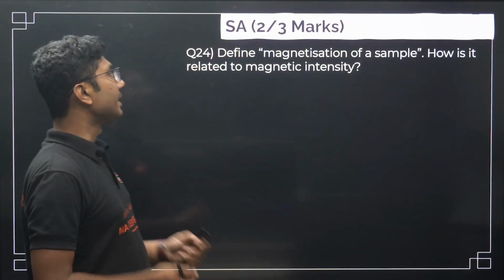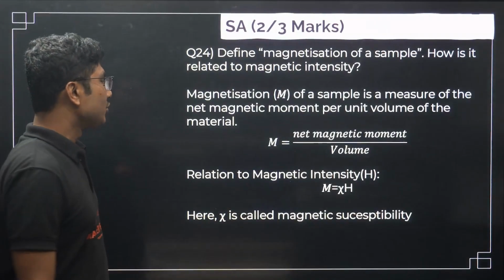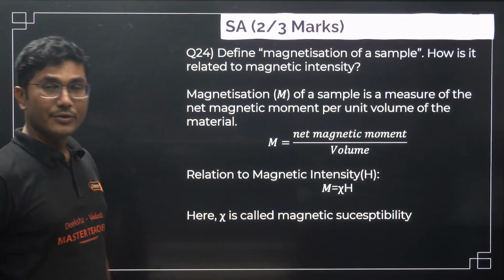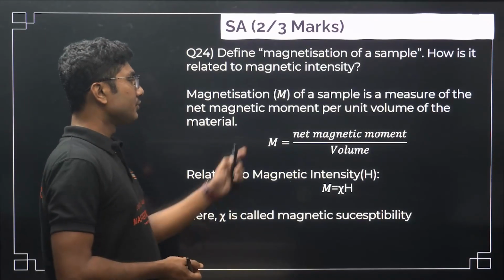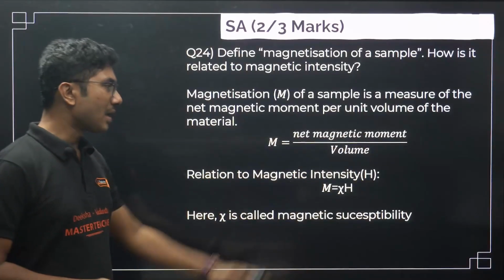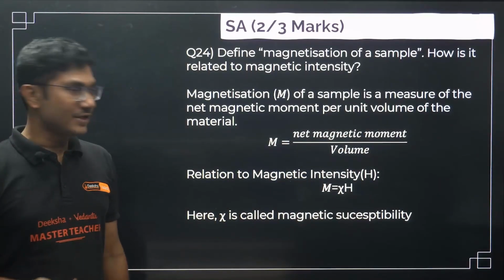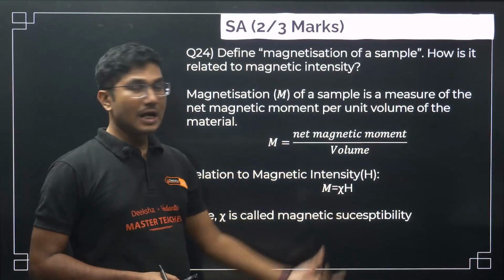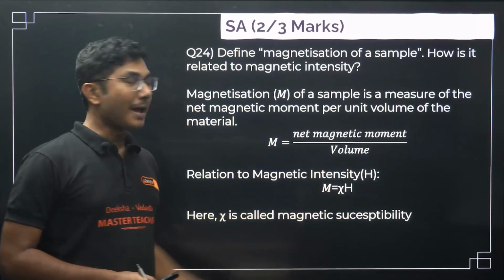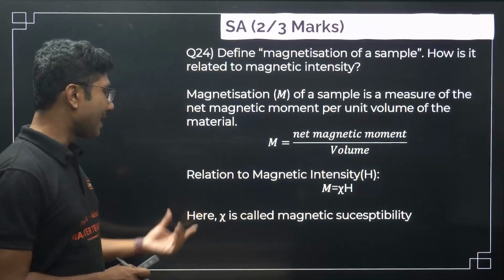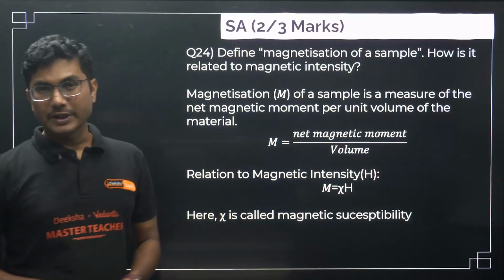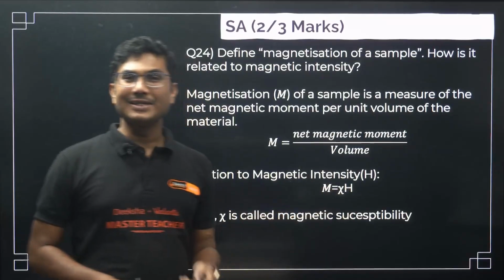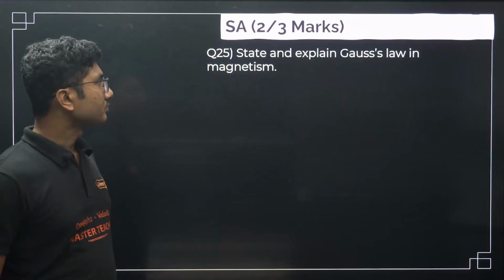Okay, define magnetization of a sample. How is it related to magnetic intensity? Magnetization of a sample is the measure of net magnetic moment per unit volume of the material. So net magnetic moment divided by volume is the magnetization, and it is related to magnetic intensity through this equation, which we have discussed: M equals chi H. Here chi is called the magnetic susceptibility. Chi is a dimensionless quantity, so the dimensions of M and H are both the same.